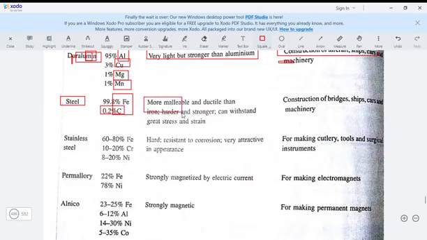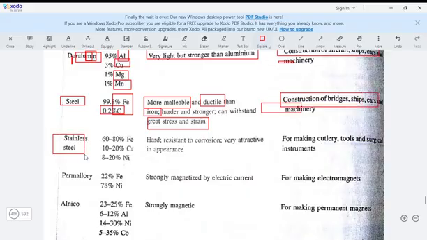So this one will become more malleable. That means you'll be able to hammer it, and it will be ductile, you can draw it into wire. So ductile even more than iron. It will be harder and stronger. It will be able to withstand stress. So because of that little carbon, impurities make steel stronger. So you'll be able to use it to construct your bridge, your ship, your car, your machinery.